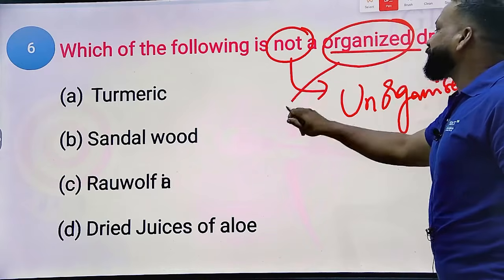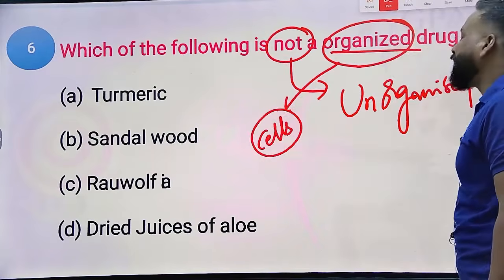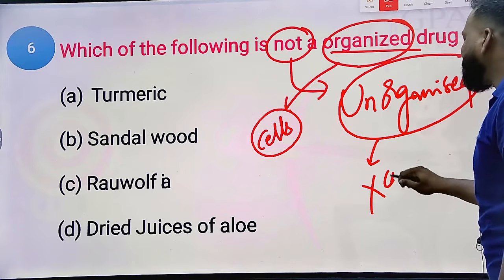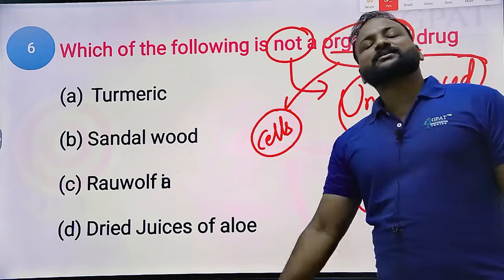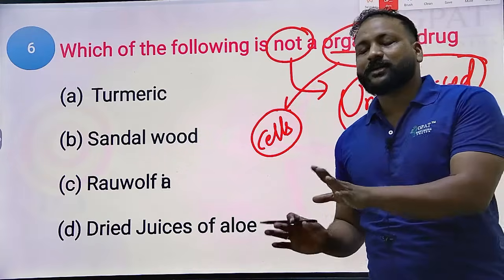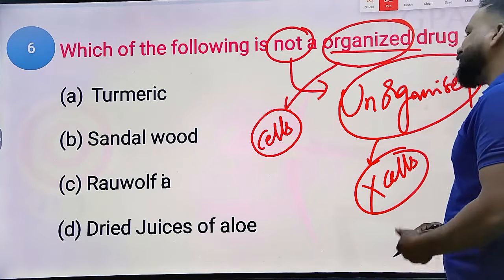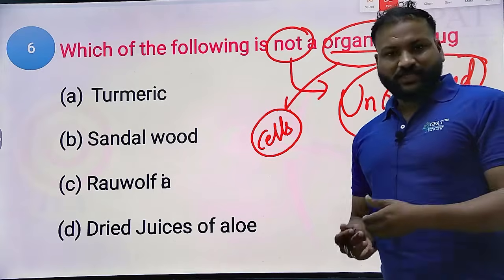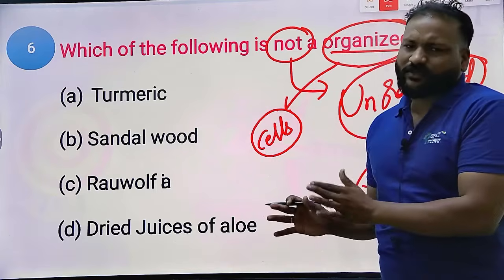Organized means any part of the plant that contains cells or tissues. If the part of the plant or the drug doesn't contain any cells or tissues, that could be the unorganized drugs. Anything which contains cells is an organized drug. If it doesn't contain any type of cells or tissues, that is unorganized, which means all the resins, latex, gums, extracts, juices, all these things are nothing but final excretions. Exudates or excretions of the plants are the unorganized drugs.